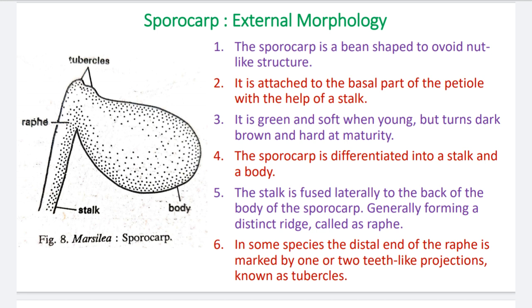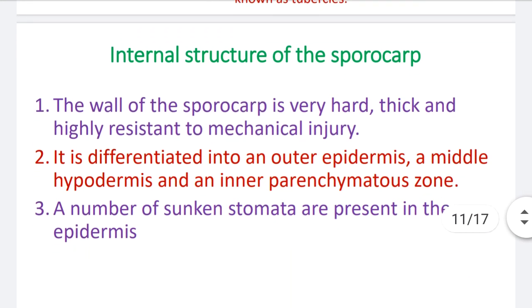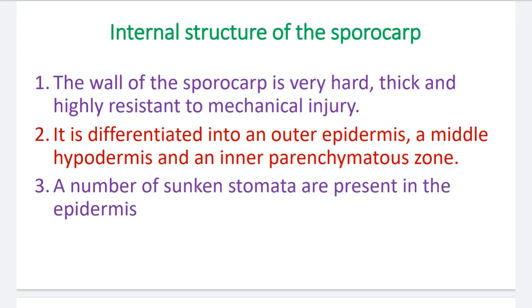Number 6, in some species the distal end of the raphe is marked by one or two teeth-like projections known as tubercles. So tubercles are present at the tip of the raphe or at the tip of the stalk. So this is the external appearance of the sporocarp. Now the internal structure of the sporocarp. Number 1, the wall of the sporocarp is very hard, thick and highly resistant to mechanical injury.